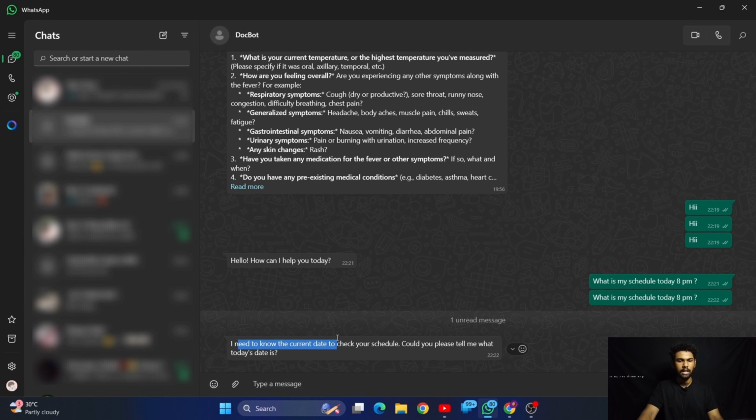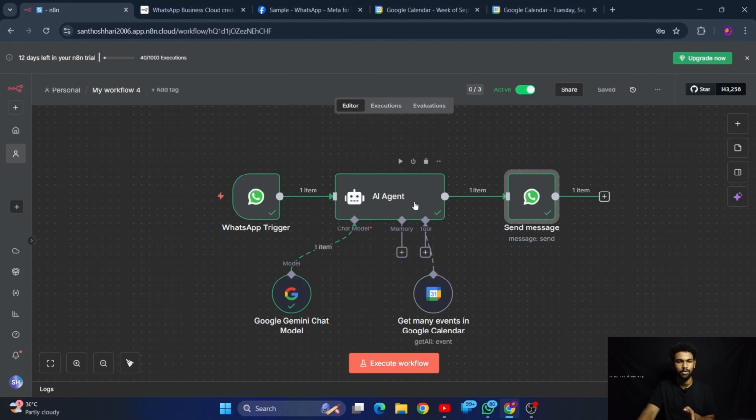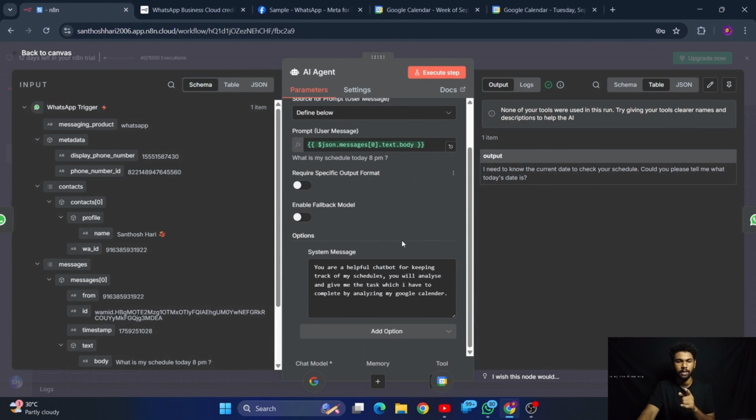It is saying that I need to know the current date to check your schedule. Could you please tell me what today's date is, like that it is showing. So what is the problem here? I think you guys now came to know what is the problem here. We didn't give the current time as a system message. Actually, in module 1 or 2, I'm not sure about it, we have given the timestamp.